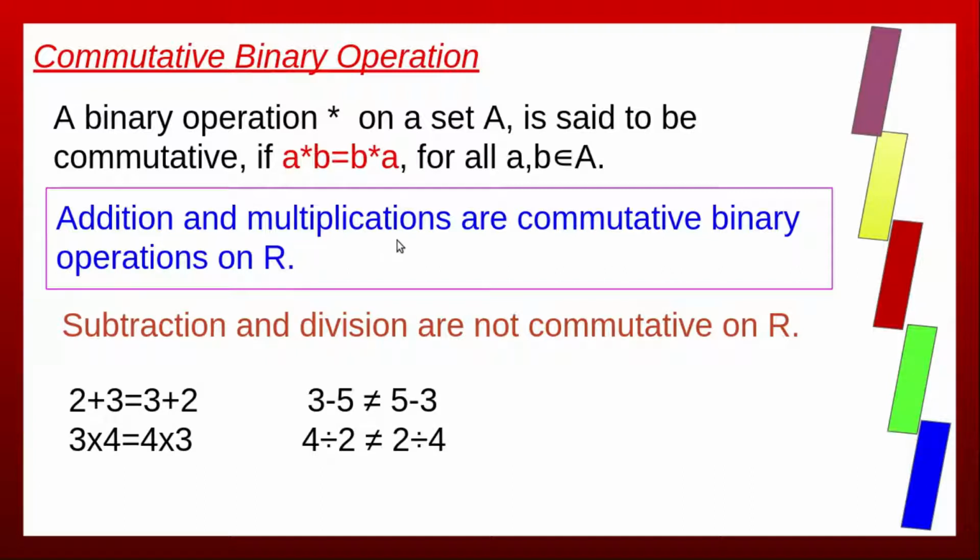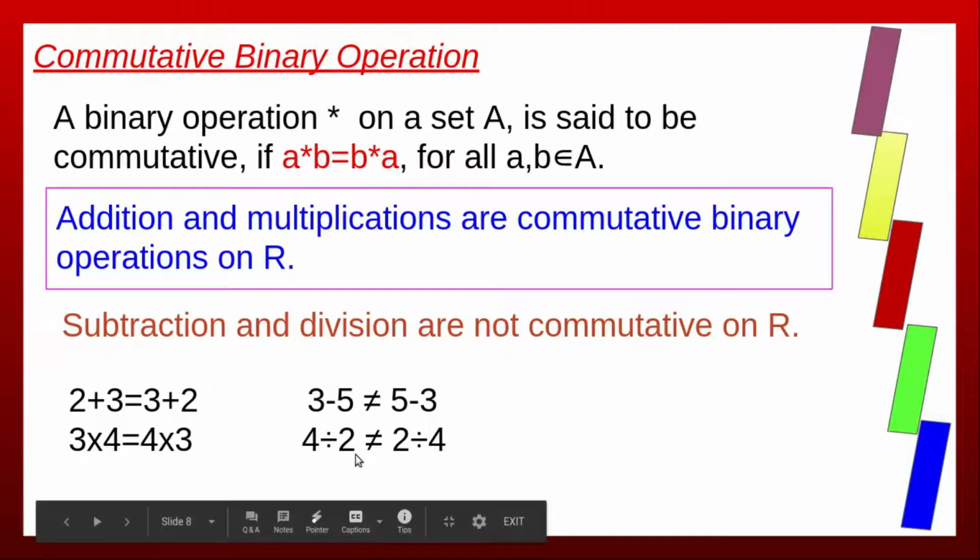Similarly, multiplication is a commutative binary operation. For any two real numbers A and B, A into B equals B into A. So addition and multiplication are commutative binary operations. But subtraction and division are not commutative, because 3 minus 5 is not equal to 5 minus 3. 4 divided by 2 equals 2, which is not equal to 2 divided by 4. So subtraction and division are not commutative.